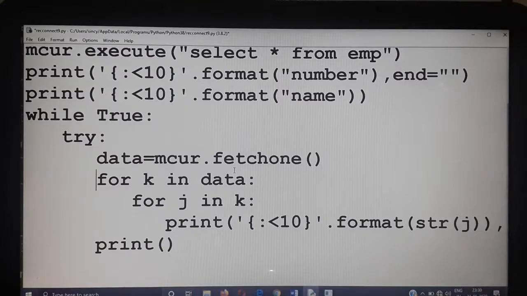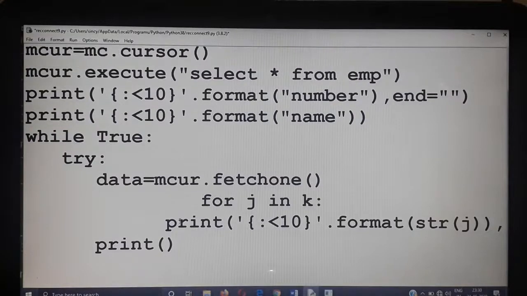Do you need two for loops over there? No, only one for loop is needed. So I am going to remove the first for loop, only one record. So data will contain only one record at a time. And from the data I am extracting here. So the first attribute value will be extracted and stored in the variable j and displayed over there.